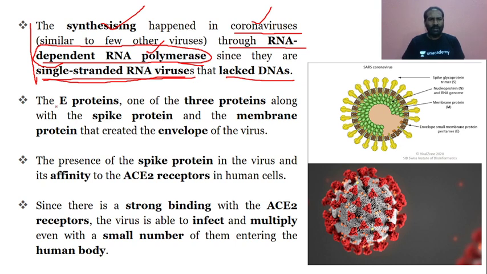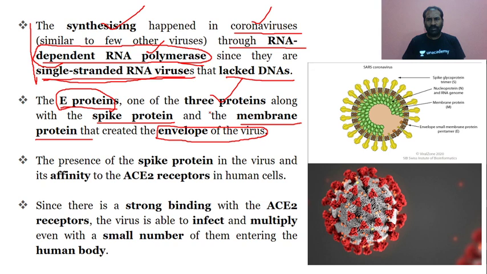And what the researchers have also said is that the E protein is one of the three proteins, along with the spike protein and the membrane protein, that created the envelope of the virus. This is again technical.